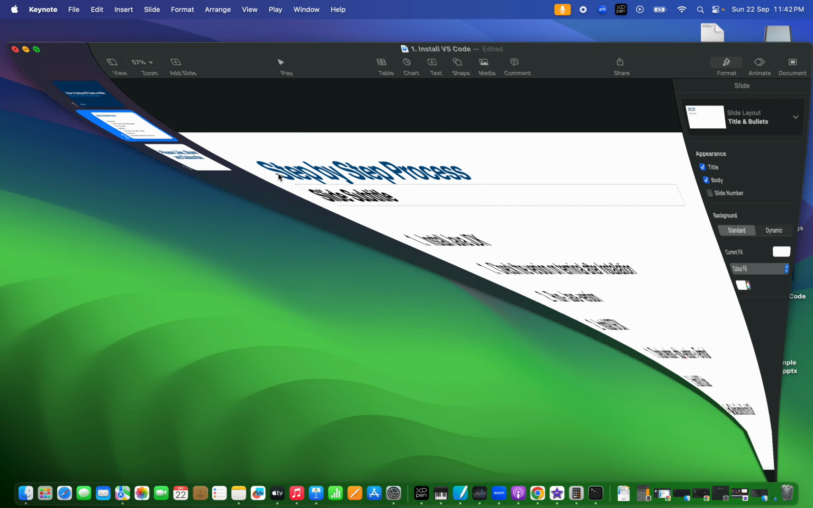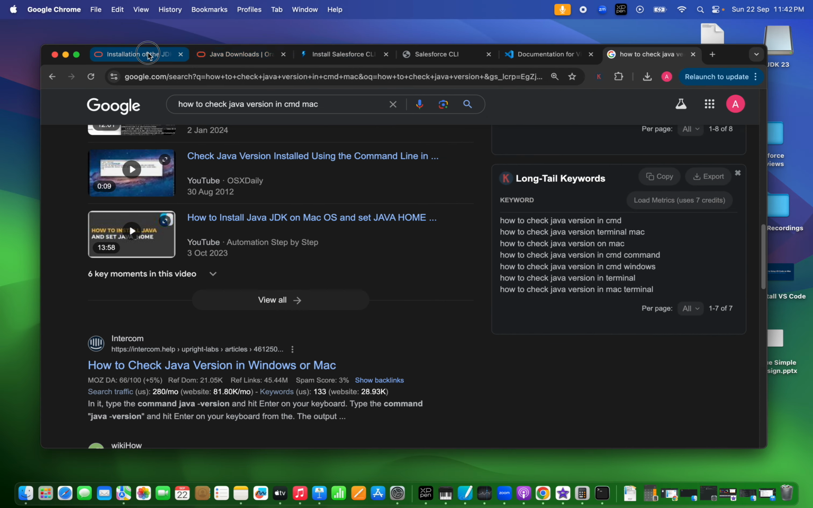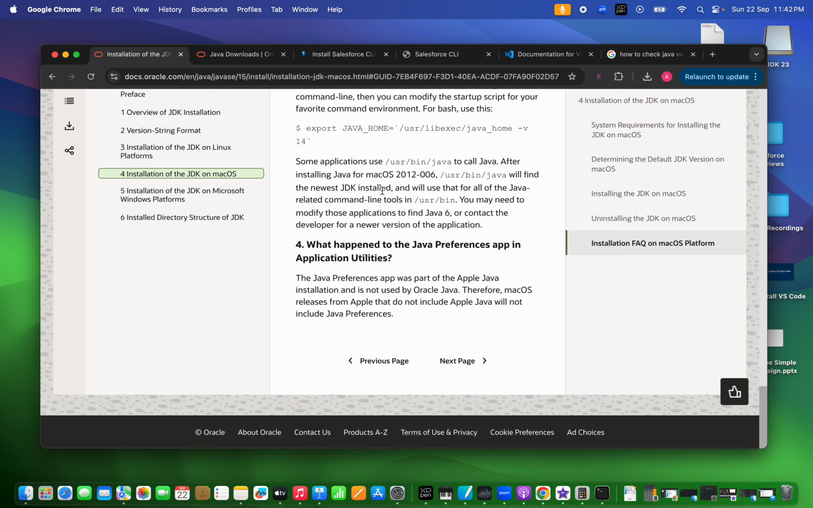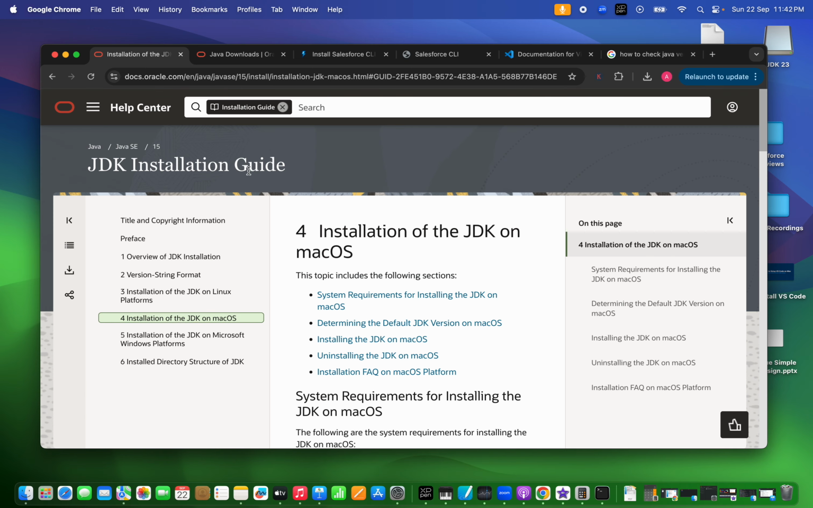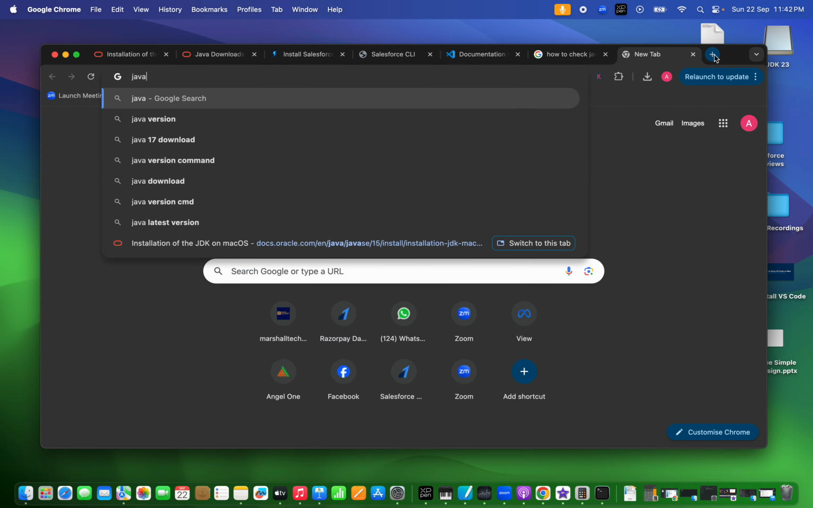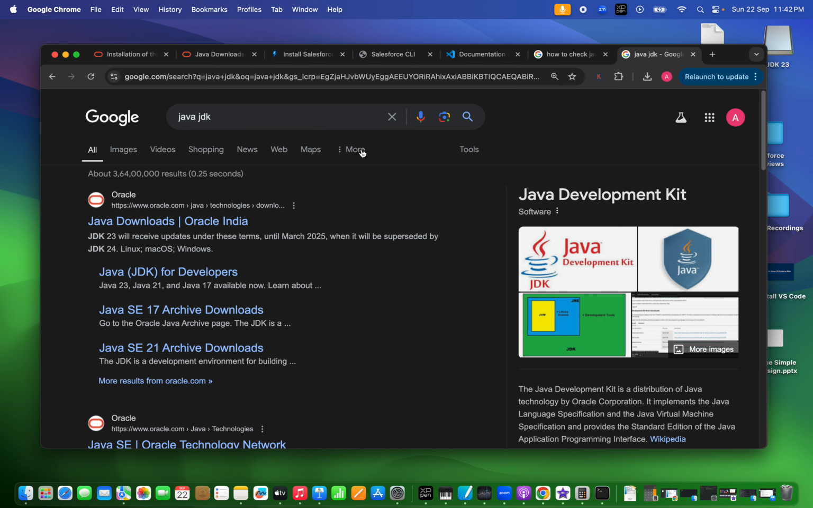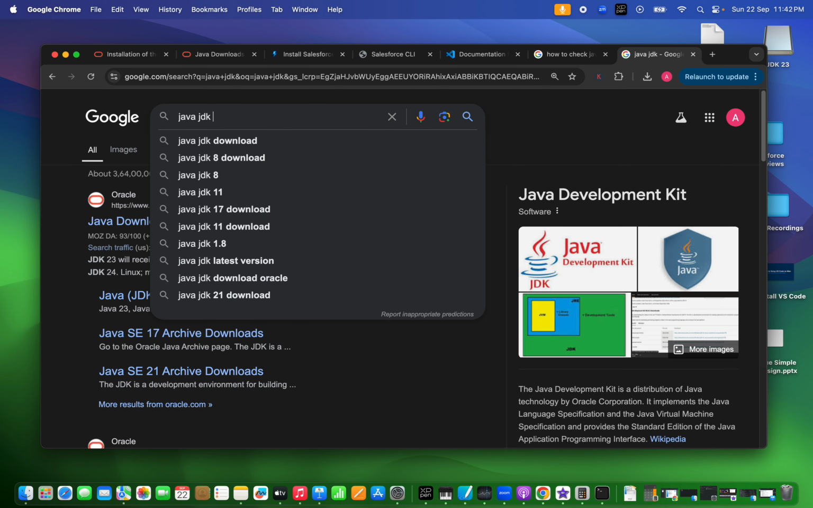For installing Java on your machine, you need to go simply to Google and search for Java JDK installation. So you will land on some website of Oracle where you can download this Java JDK package. Okay, so let's search for Java JDK download.